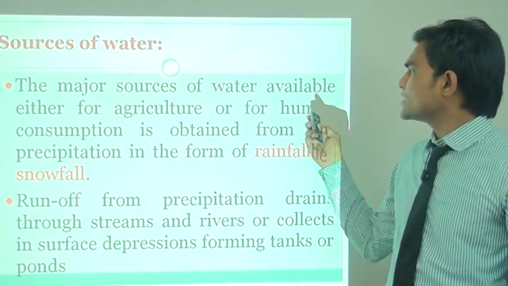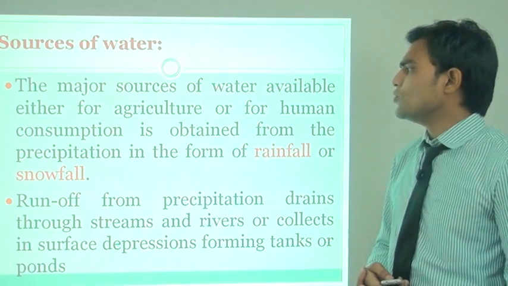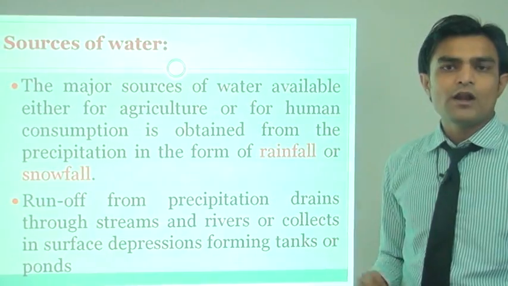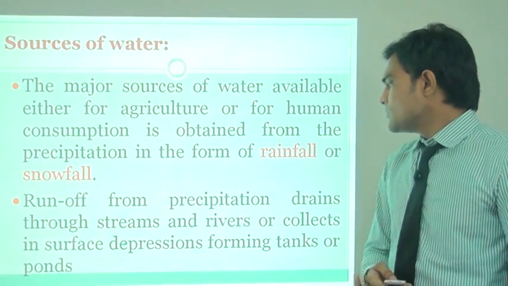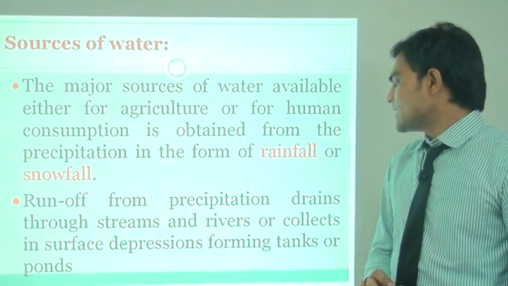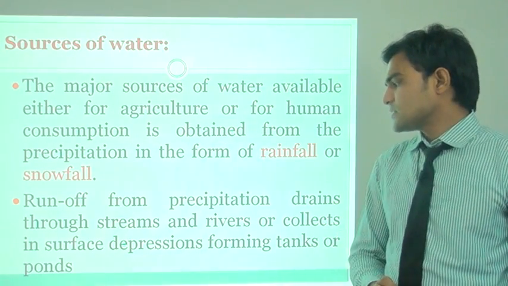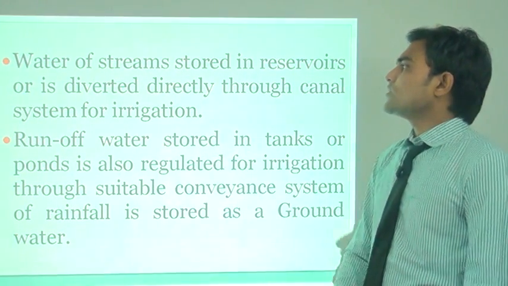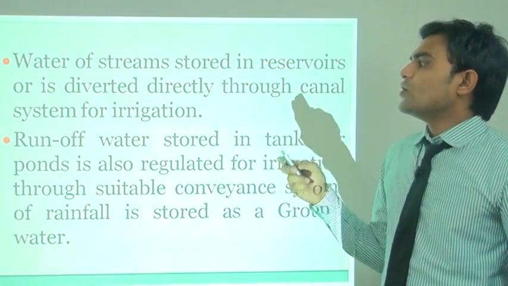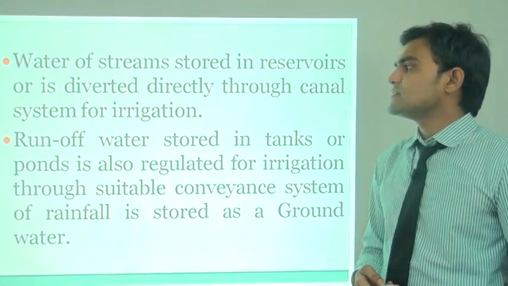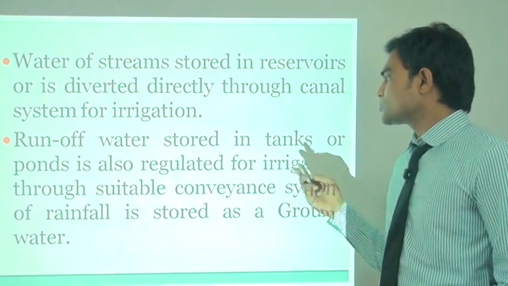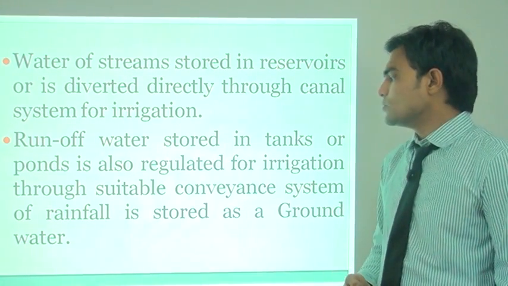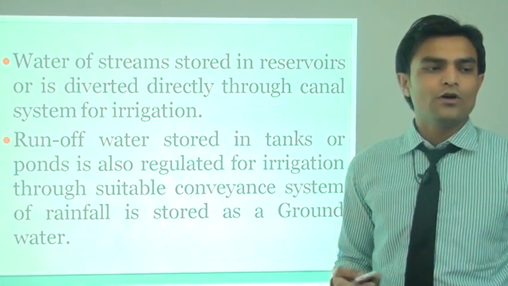The major source of water available, either for agriculture or for human consumption, is obtained from precipitation in the forms of rainfall and snowfall. Runoff from precipitation drains through streams and rivers or collects in surface depressions, forming tanks or ponds. Water of streams is stored in a reservoir or diverted directly through a channel system for irrigation. Runoff water stored in tanks or ponds is also regulated for irrigation through a suitable conveyance system.